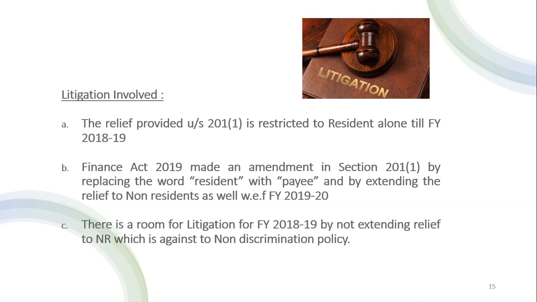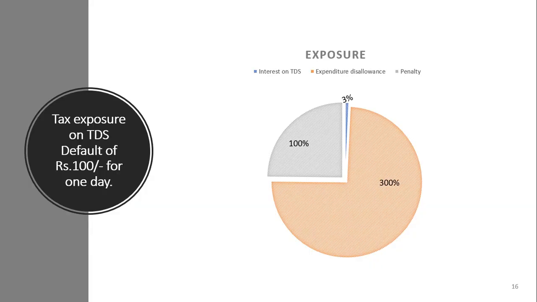So friends, with this the litigation is completed. So far we have understood the concept of disallowance of an expenditure, the interest and penalties levied by the assessing officer, and the litigation involved. To summarize, for the benefit of all, I gave a pie chart over here. For example, if you make a default of 100 rupees for one day, the exposure will be like this.